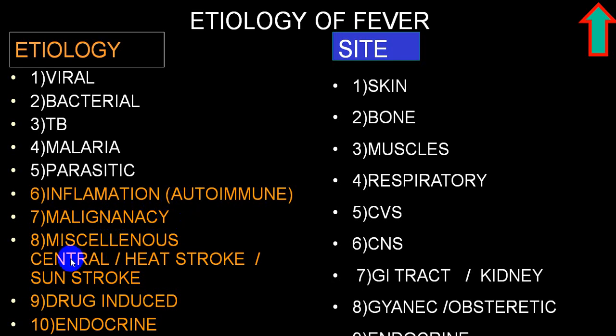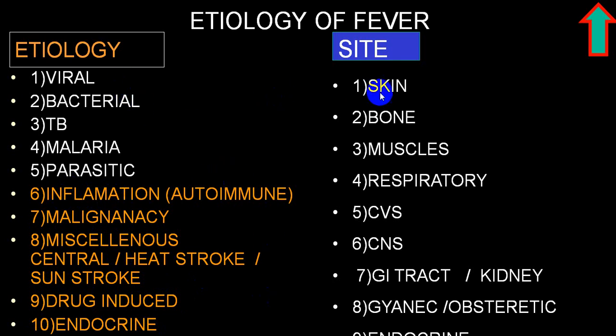In miscellaneous also, central causes, heat strokes, sunstrokes. Central causes means central damage to the hypothalamus, or even a stroke, means cerebrovascular stroke, can produce elevated body temperature, and we label that as central hypothermia. Another group, drug induced, endocrine, can also elevate the body temperature and can go to the hypothermic level. Classical example in an endocrine will be thyrotoxic crisis. And any condition which damages the thermoregulatory center can also result into that. But from 6 to 11, all this will be non-infective pathophysiology.